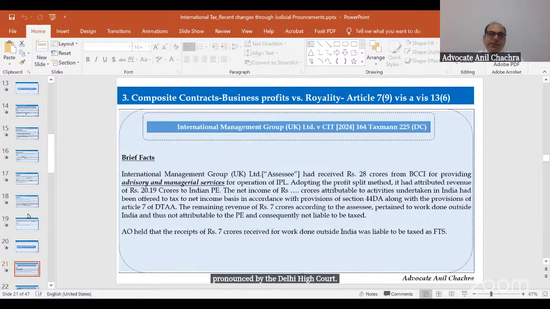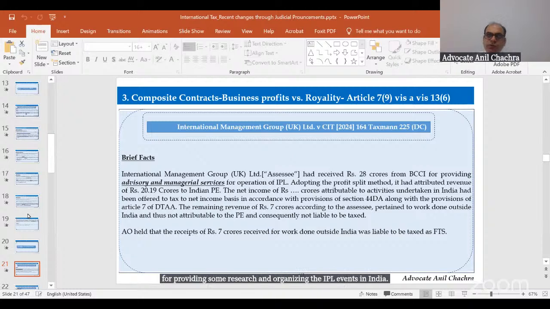The brief facts are: the assessee, International Management Group, was associated with the BCCI for organizing the IPL matches in India, right? And they got some payment from BCCI in terms of advisory and management services for providing some research and organizing the IPL events in India.